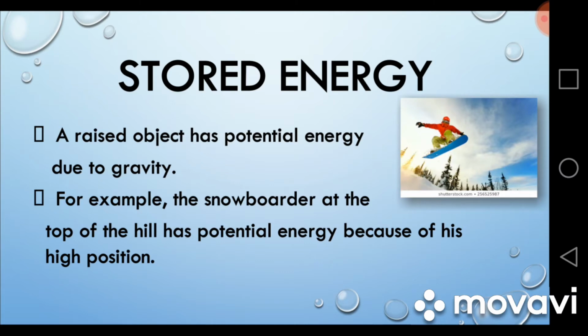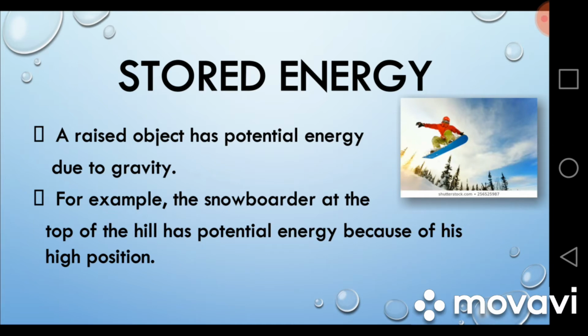Our objects actually have some potential energy due to the force of gravity. What is force of gravity? It is the force with which Earth pulls an object towards its center. Earth is pulling every object towards its center with a specific force which is called the gravity, and that's why we are able to walk on the earth.